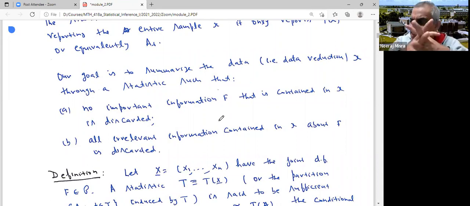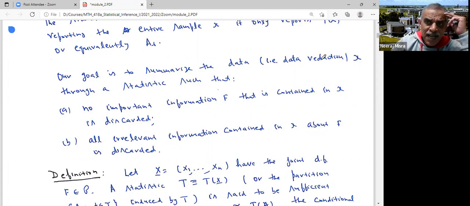One way to get reduction of data is to just put all the data into garbage. You have achieved the maximum possible reduction. There is no data. But by doing so, you have lost all the information which you had. So you would like to reduce the data, but not at the cost of the information contained in the data.